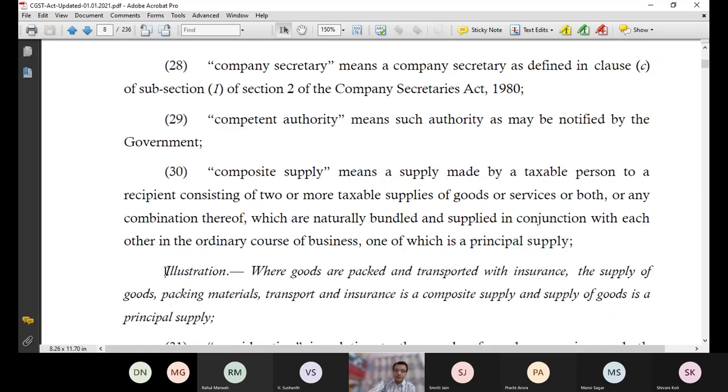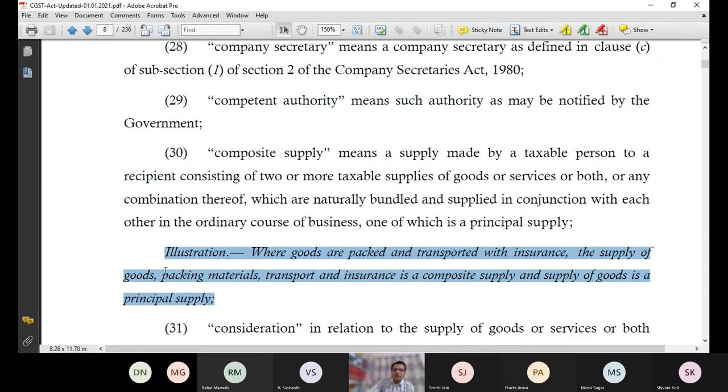Illustration is also explained in the Act, where goods are packed and transported with insurance. You purchase some goods and these goods will be sent to your address with insurance. Supply of goods, packing material, transport, insurance: this is a composite supply, because these are naturally bundled. When you pack the goods, you need packing material, transportation, and insurance also. Insurance, transportation and packing is not the main supply. Main supply is goods, so supply of goods is the principal supply.